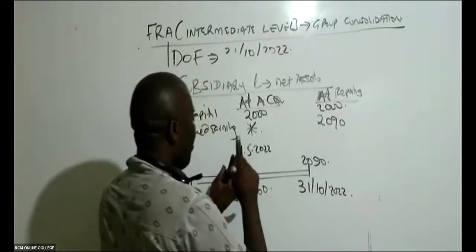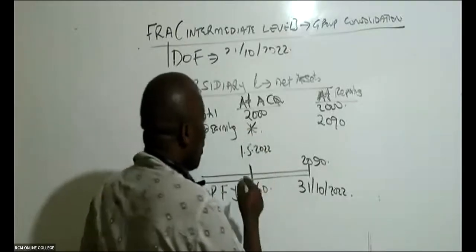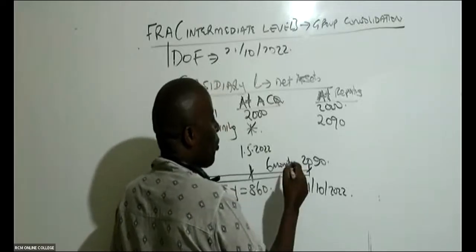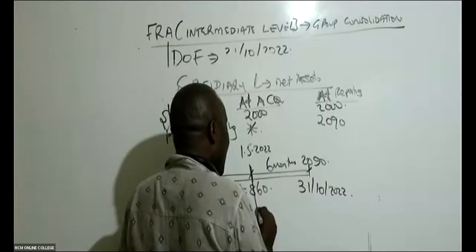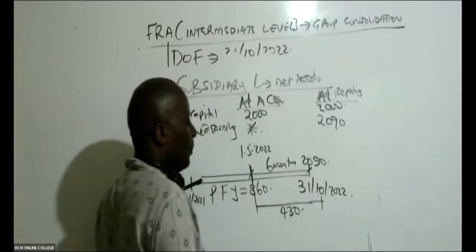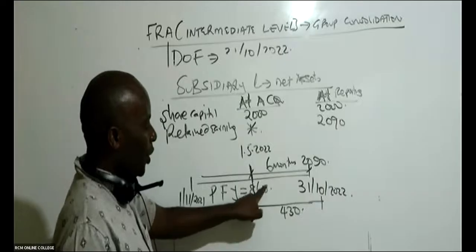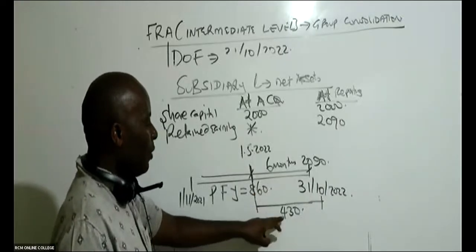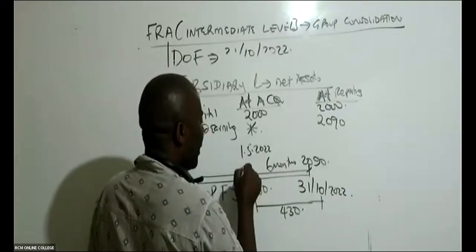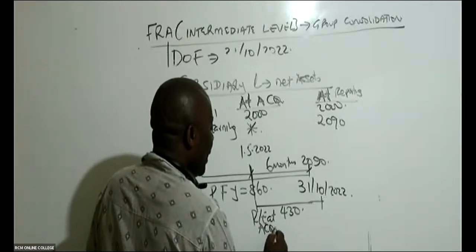And you counted, you told me May, June, July, August, September, and the whole of October. You told me from here to here, we have 6 months. So then profits for 6 months, from here to here, will be 430. Because you see, it is 6/12 times 860, that will give me 430. So then I want retained earnings as at this date. I want retained earnings at acquisition here. Let this be X.